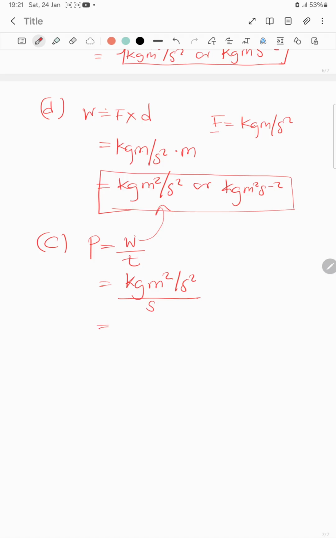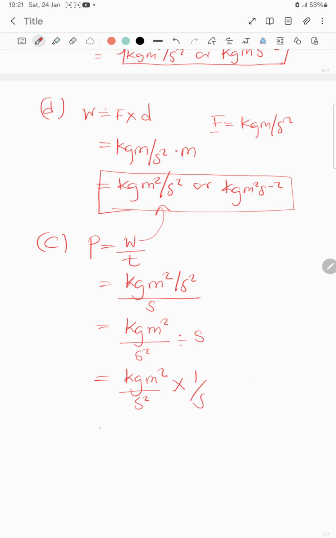Now mathematically this is going to be kg m squared over s squared, divided by s. Therefore kg m squared over s squared times the reciprocal, 1 over s.